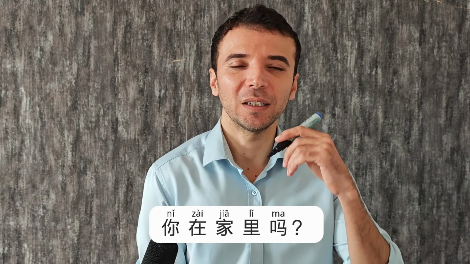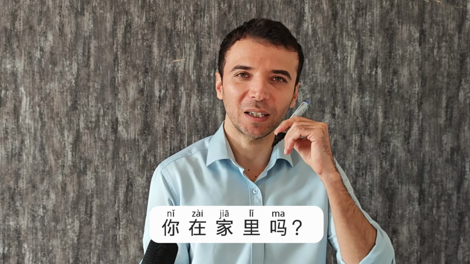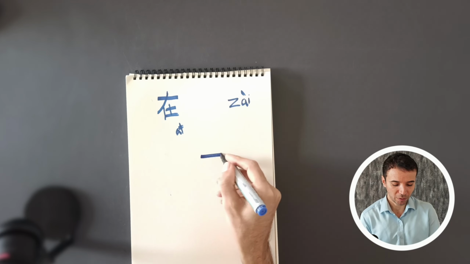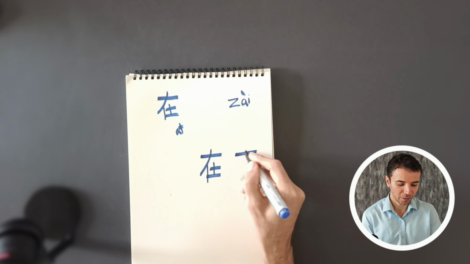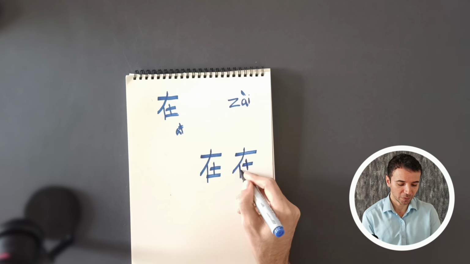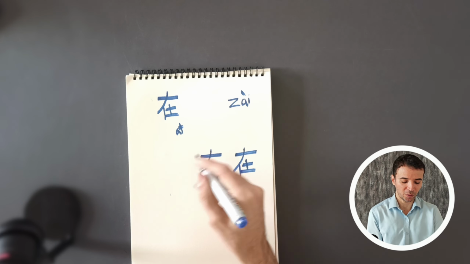Or when you call your friend, you can ask them if they are at home. 你在家里吗? Are you at home? If your friend is at home, he can say 我在家里. Okay? 你在家里吗? 我在家里. You write it as many times as you need until you master the character. Now the next character is very easy to learn because it looks and sounds very familiar. Let's take a look at it.